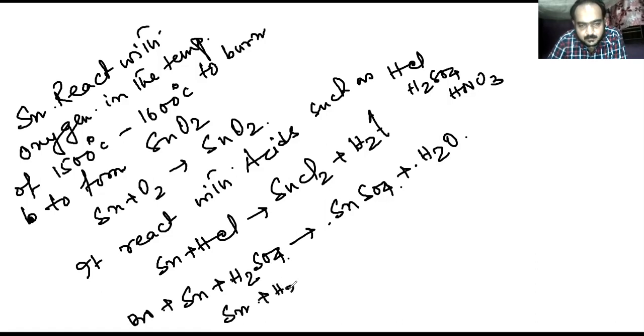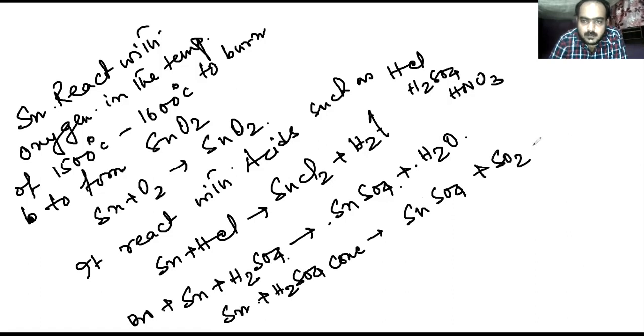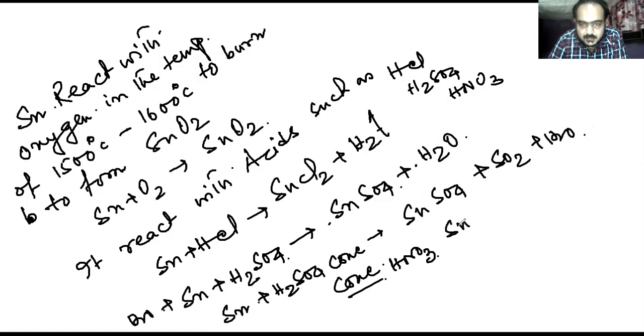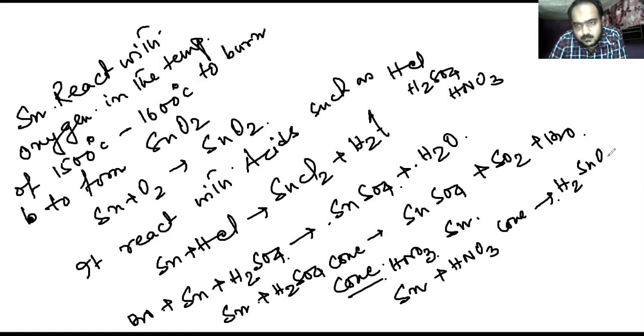Sn plus concentrated H2SO4 produces SnSO4 plus SO2 plus H2O. Concentrated HNO3, when it reacts with tin, Sn plus concentrated HNO3, will produce H2SnO3 plus H2O plus NO2.